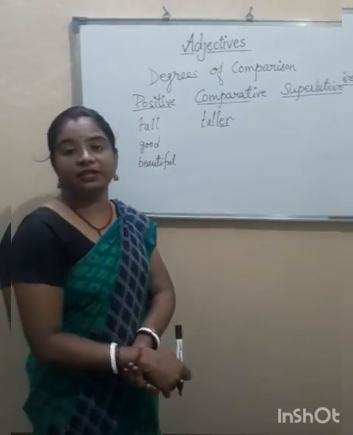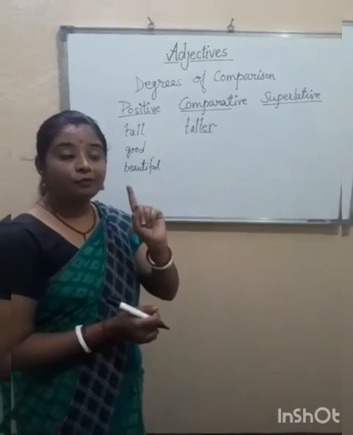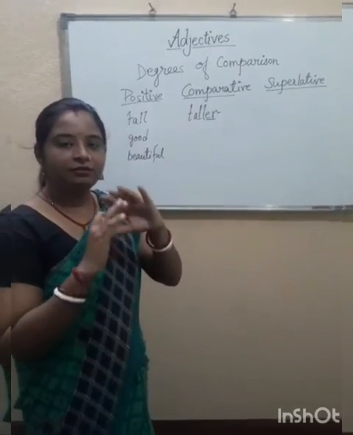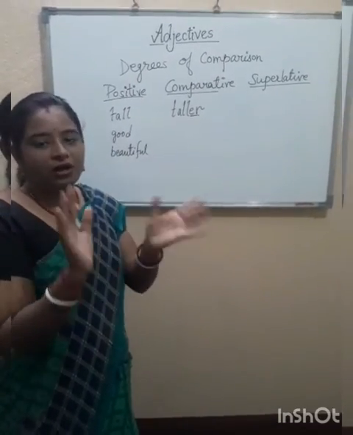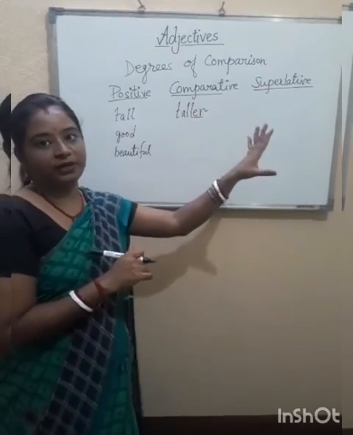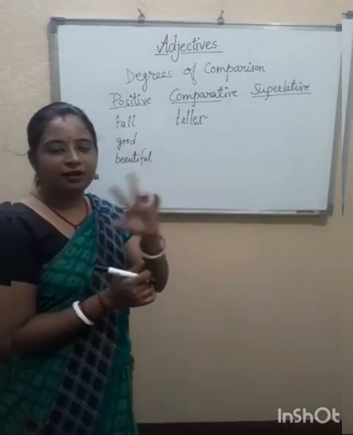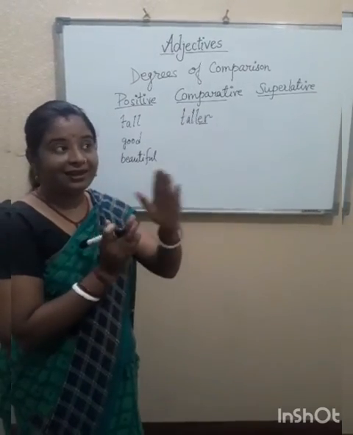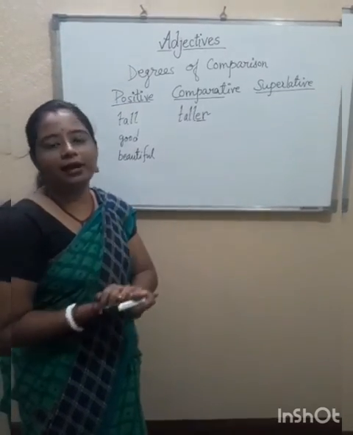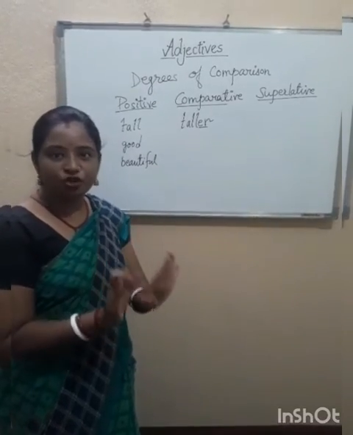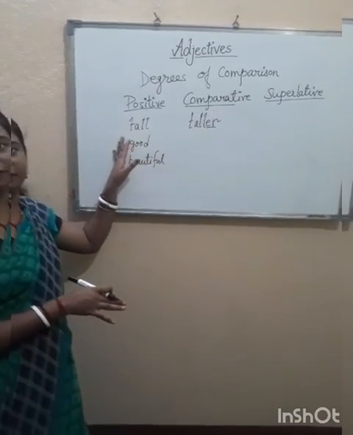And in superlative degree, what do we do? We compare one with many or with the whole. One example of comparative and superlative. For example, Neha and Sweta. There are 2 girls. I am comparing Neha with Sweta and I am saying that Neha is a tall girl. This tall is positive degree.